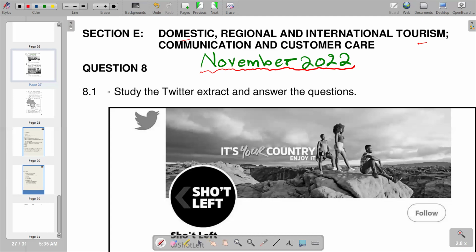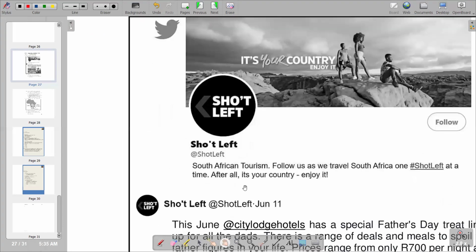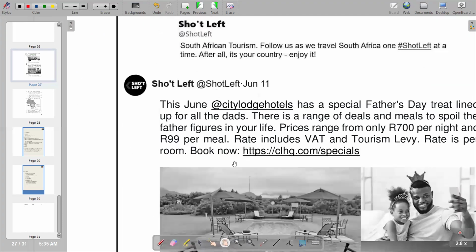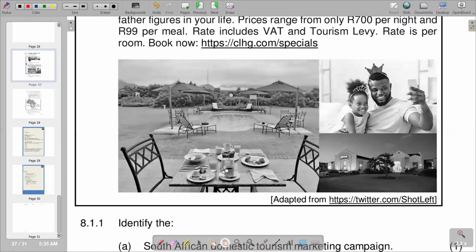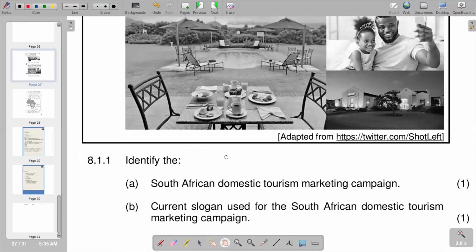So question 8.1 reads: study the Twitter extract and answer the questions. So you are given the Twitter extract there. And you have got a picture that you are given there, but also you need to go through the extract before you start to answer the question. So this is the extract that we have. You've got various pictures in the extract that you also need to try to comprehend.